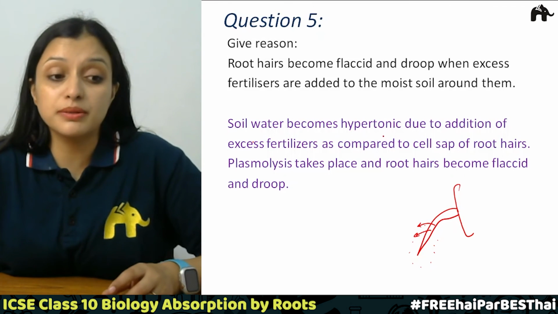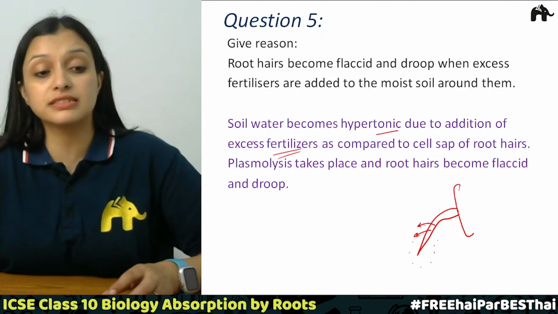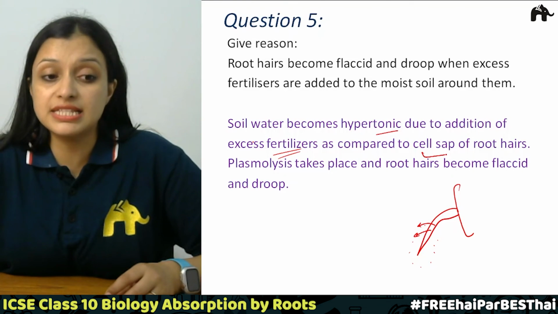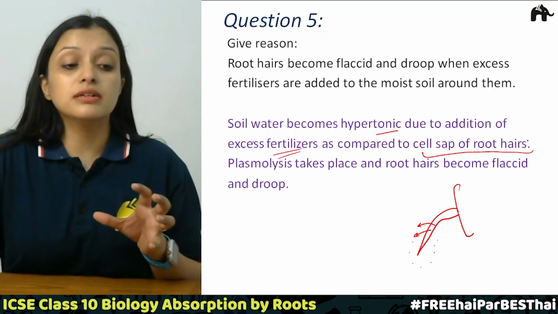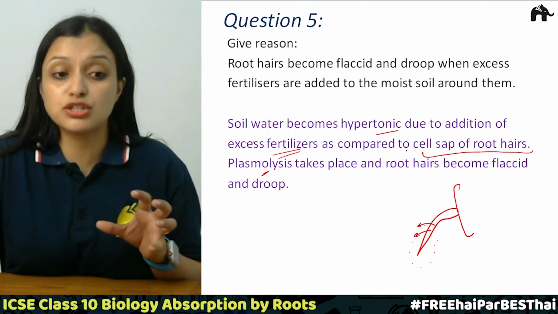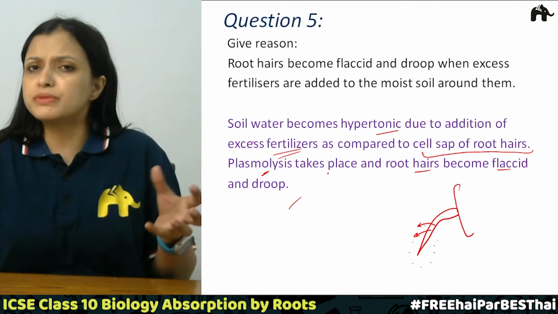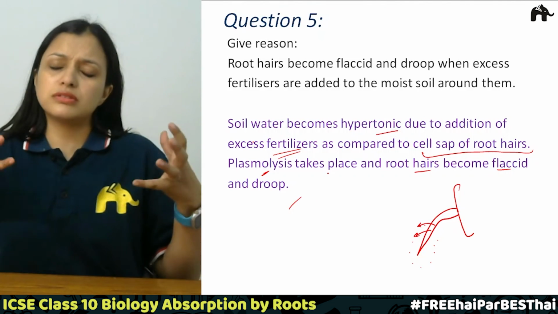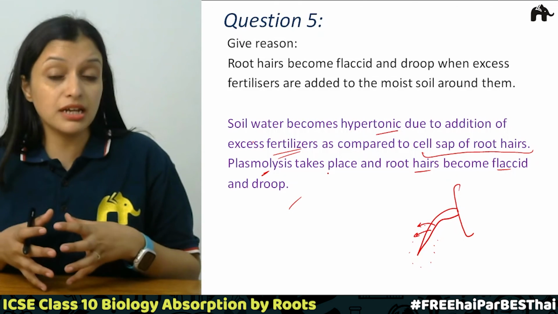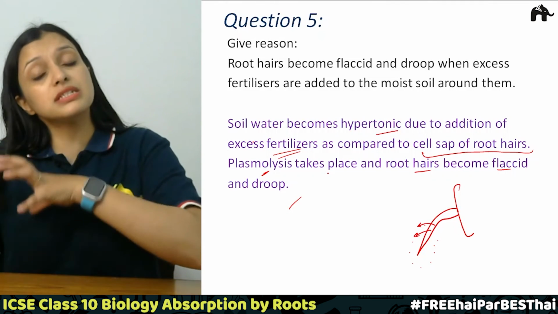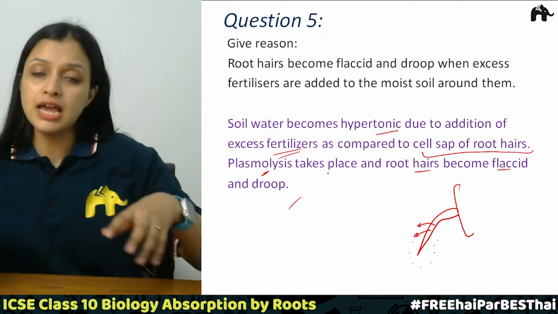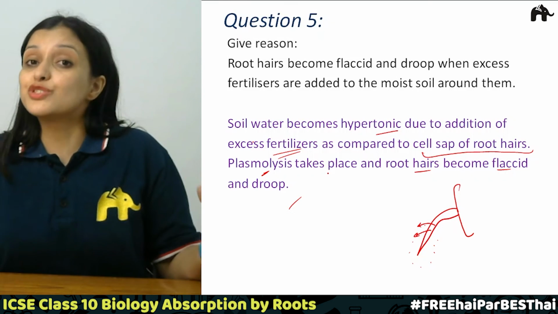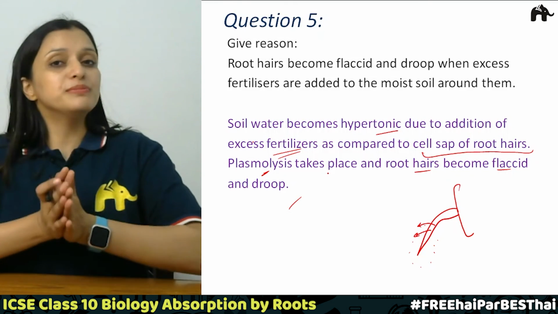So soil water becomes hypertonic due to addition of excessive fertilizers as compared to the cell sap of the root hair. Now what happens over here? The plasmolysis takes place. The root hair becomes flaccid and drooped, right? Simple. The solution becomes hypertonic, and the water from inside the root hair cells will move outside the cell. Now they become flaccid. They lose their turgidity. Correct? So I hope this is clear.